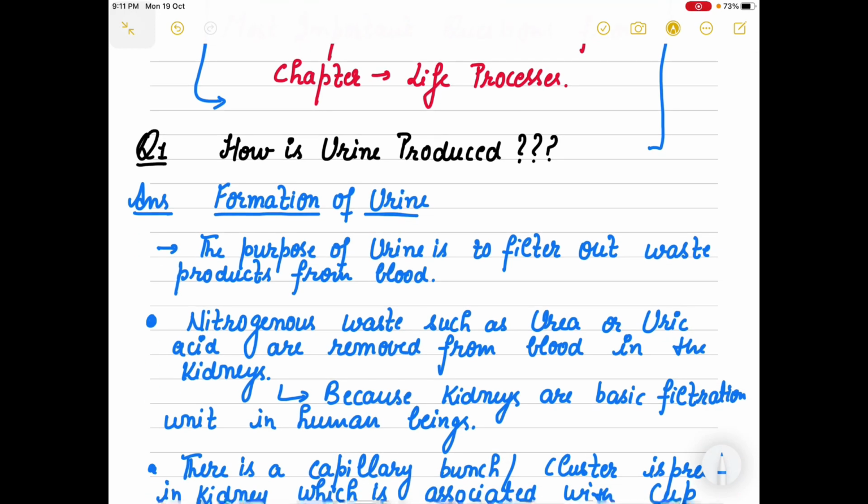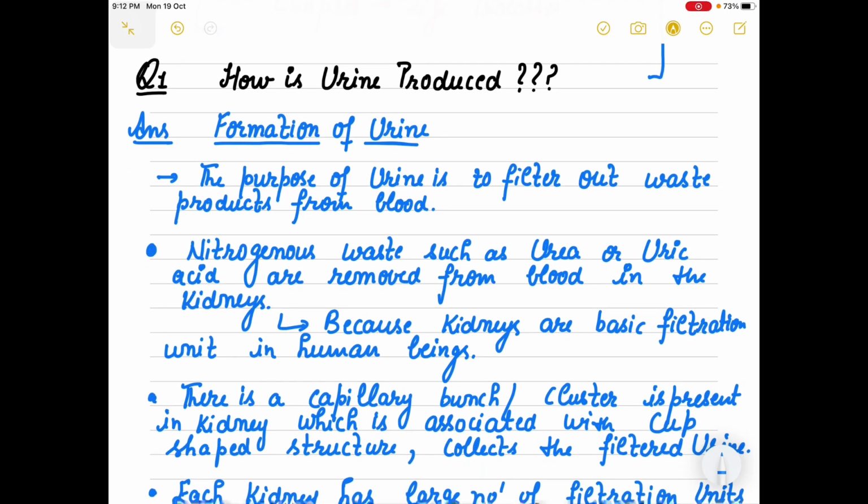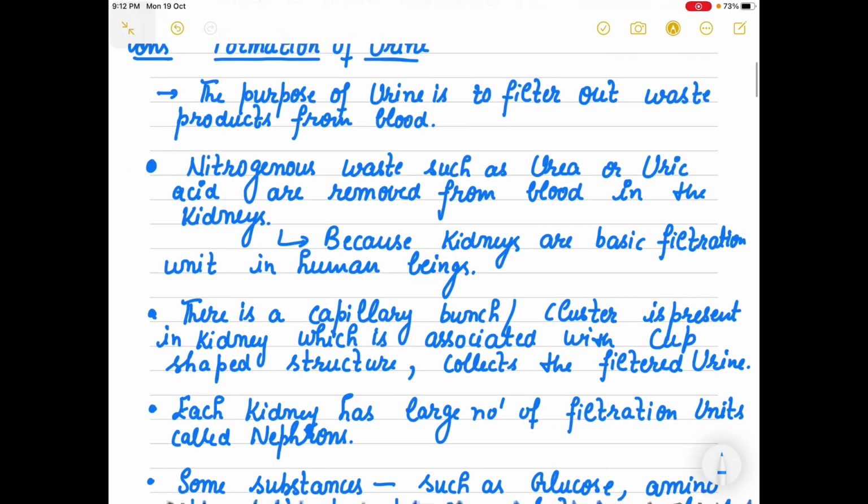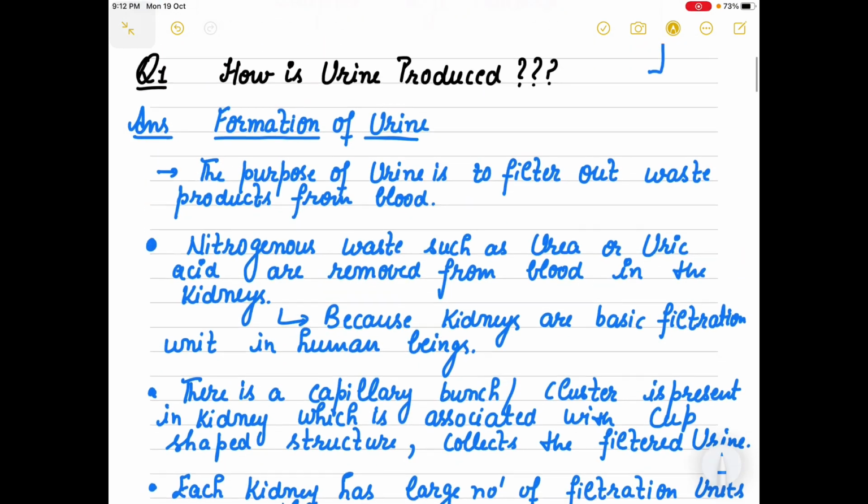That is actually one very important question which is usually asked as a 3 marks question, and many times we don't know how to write this. So I have made a stepwise description of this, that what you need to write in the exam if this question is asked, that how is urine produced.